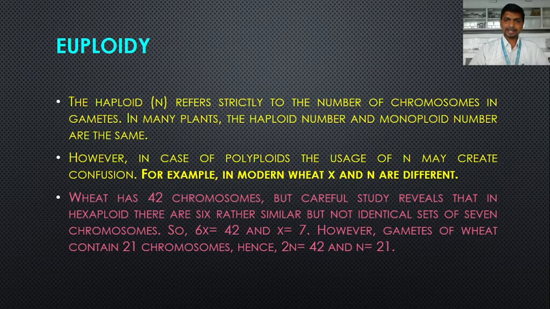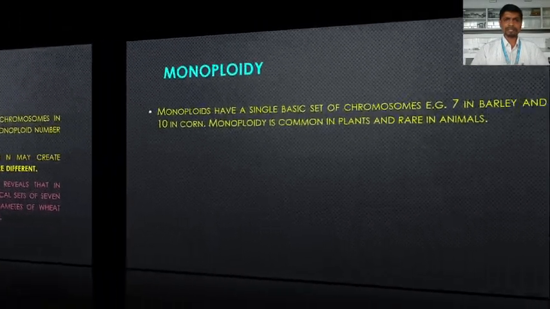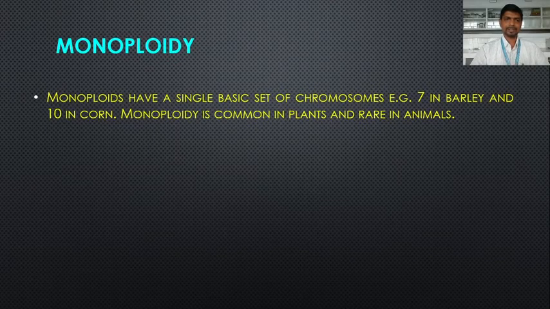So n strictly refers to the number of chromosomes in the gametes, while x refers to the monoploid number. So wheat is hexaploid, its monoploid chromosome number is 7. So 7 into 6, that is 42. Generally we say the somatic cell is diploid. So in case of wheat, there are 42 chromosomes, while its gametes possess 21 chromosomes. So this is the case of x and n.